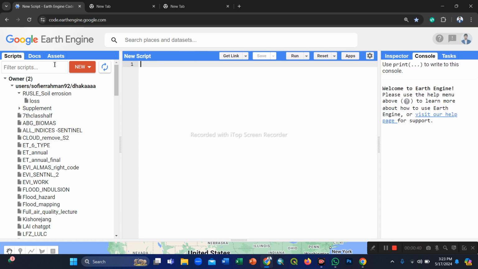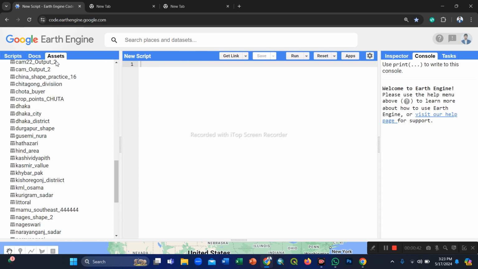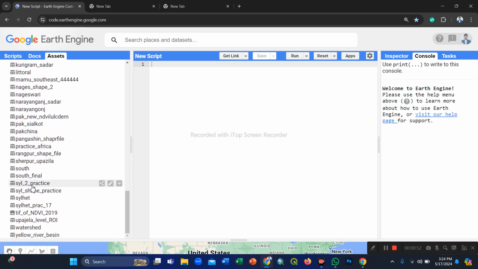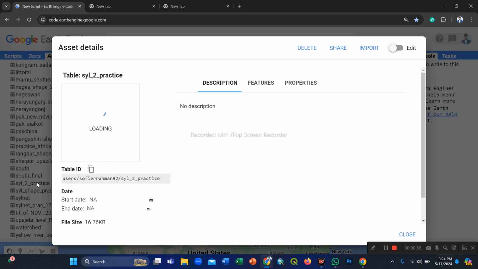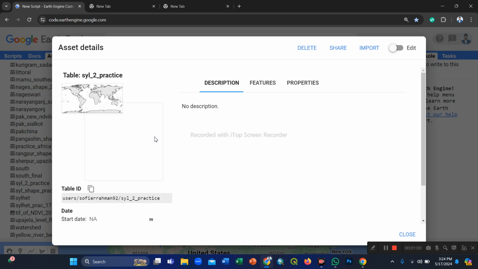First of all, I import my specific study area from my asset tab. So here you see lots of assets in the asset tab. First of all, we import our specific study area.